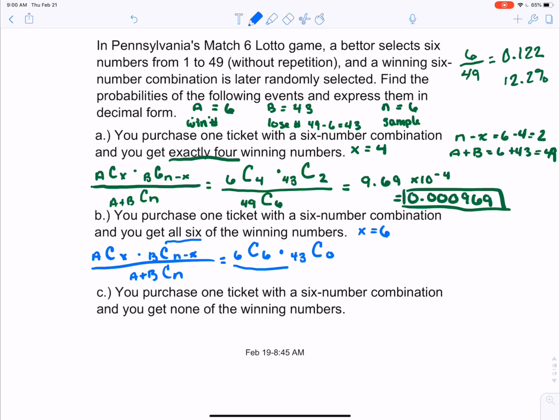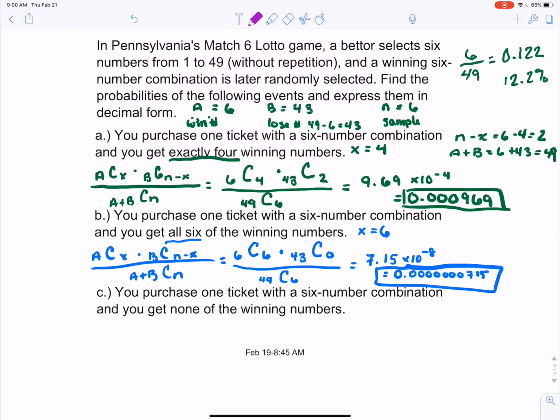We don't want any of them. There's still 49 total numbers, and we still have to pick 6 of them. If we multiply this out and round to 3 significant figures, we get 7.15 times 10 to the negative 8th. Remember that negative 8 tells us to move our decimal point 8 places to the left, which gives us an even smaller probability of winning the jackpot, getting all 6 winning numbers.